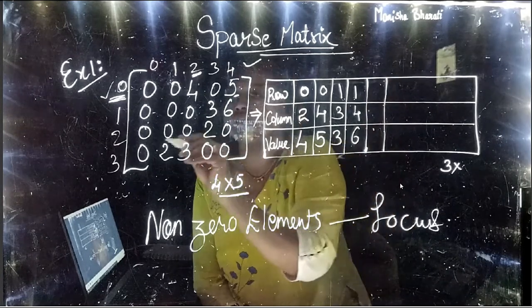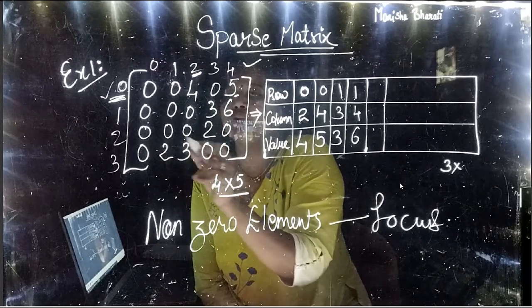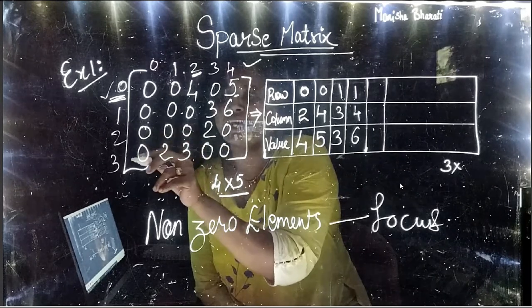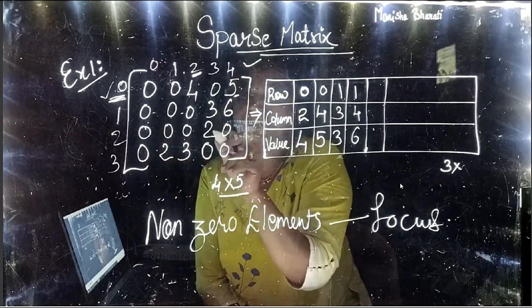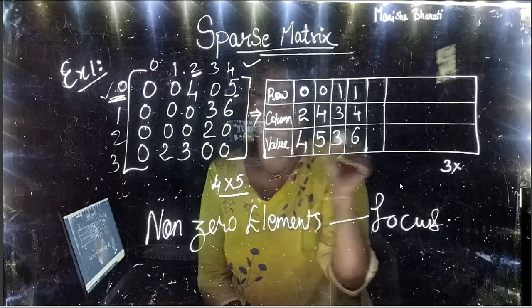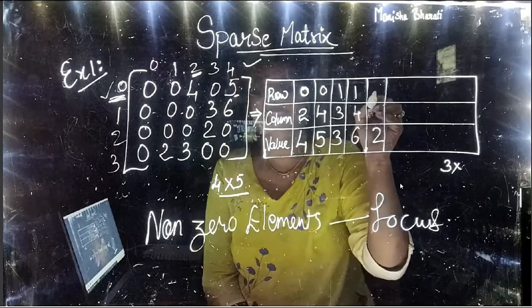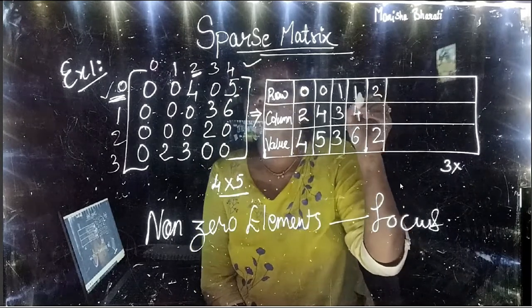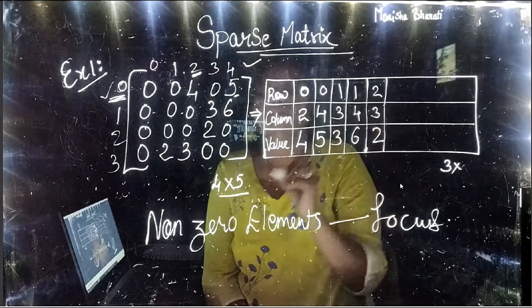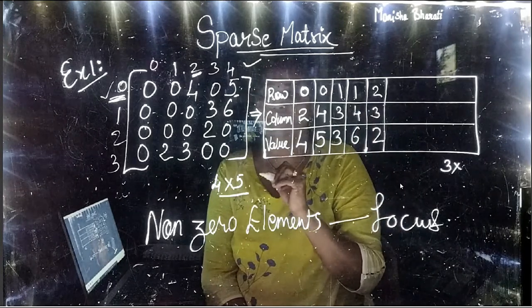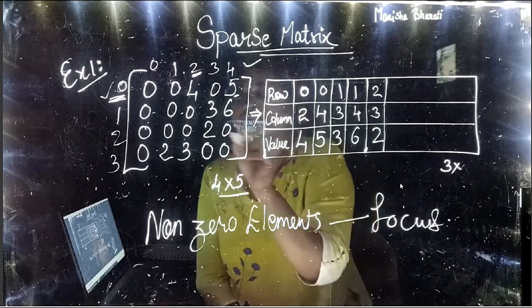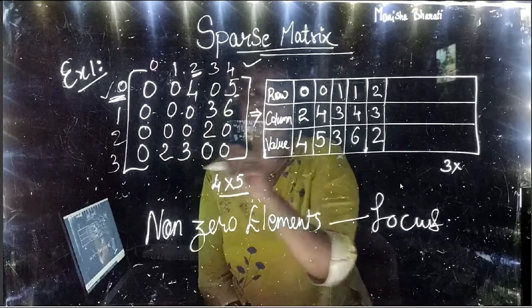So does my second row, that means the row with second index, consist of any non-zero elements? Yes, there is one, which is 2. So the value is 2. And where does it lie? It lies in the second index of row and third index of column, like this. Okay. Now since there are no elements present on that row, we will move further.